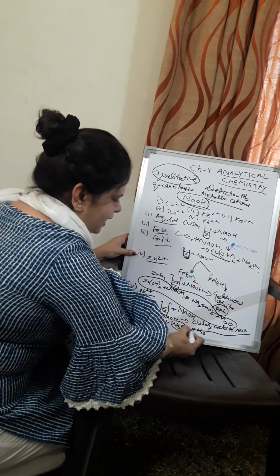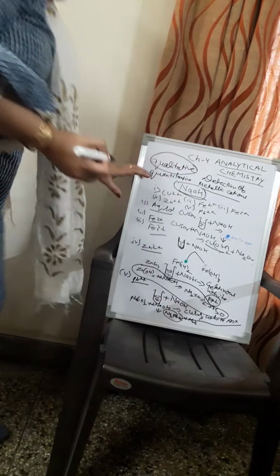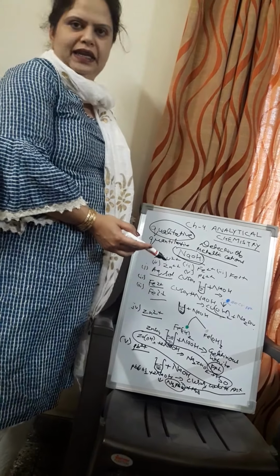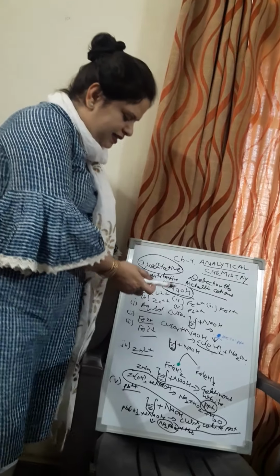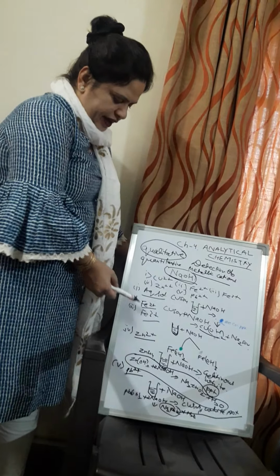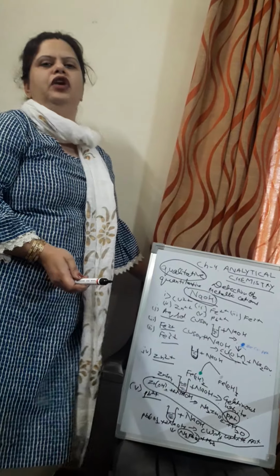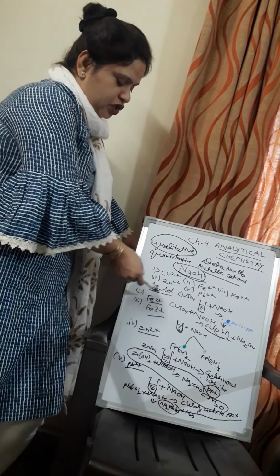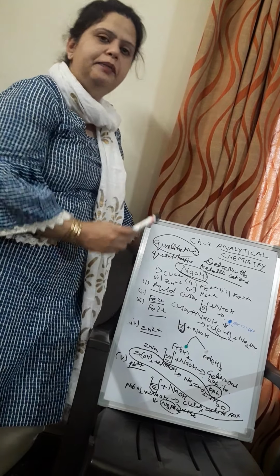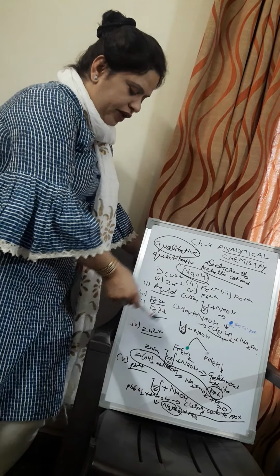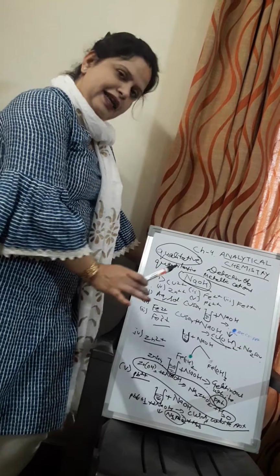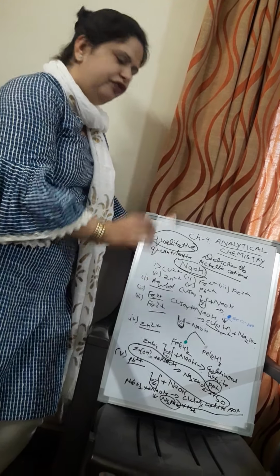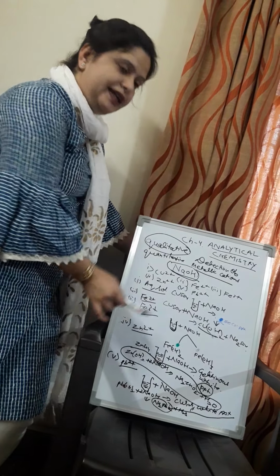So in both the cases, that is zinc and lead, the precipitate will get dissolved in excess of sodium hydroxide. Whereas in the first three cases, that is copper, ferrous and ferric, the precipitate will not get dissolved. And moreover, in case of ferrous, ferric and copper, you will obtain a colored precipitate. But in case of zinc and lead, the color is there, I am not saying that color is not there, but there is a very thin line of difference. That is, in zinc, it is white.